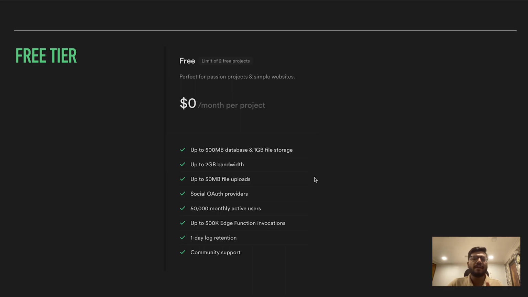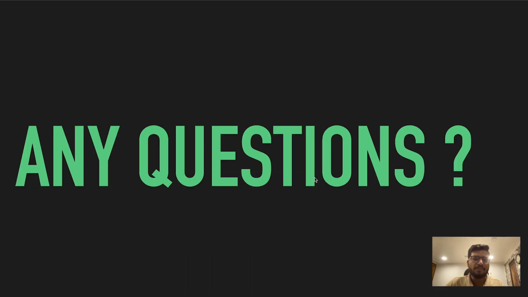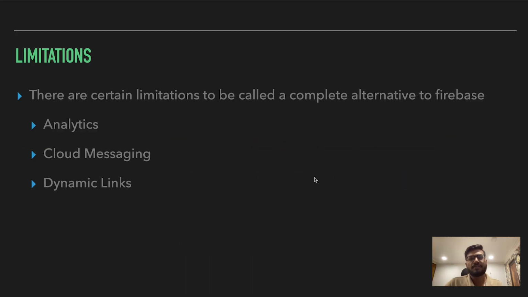Okay, so the free tier gives us 50,000 monthly active users, and these are the different bandwidth limits. Compared to Firebase, it has a lower, more reasonable pricing. But I will say that some features are still pending in Supabase, like analytics, cloud messaging, dynamic links or Crashlytics, which are available for free for every project in Firebase.